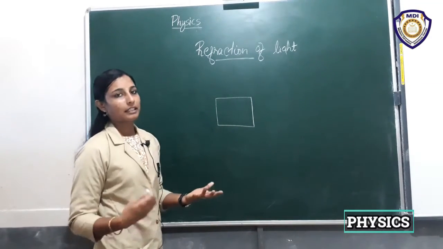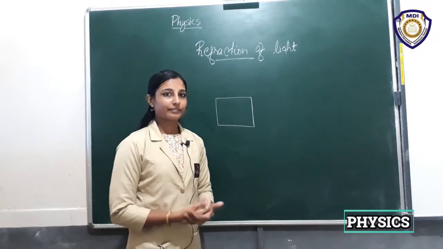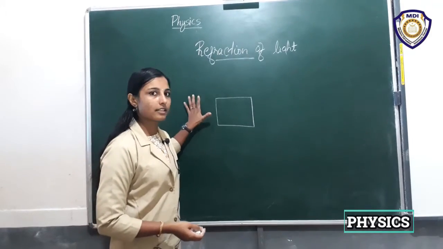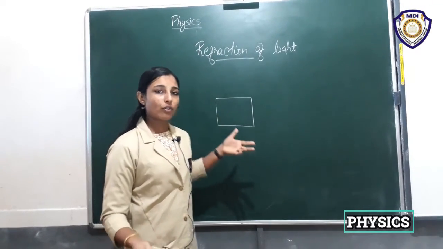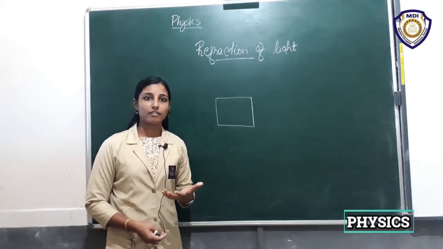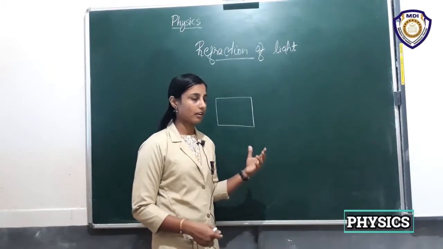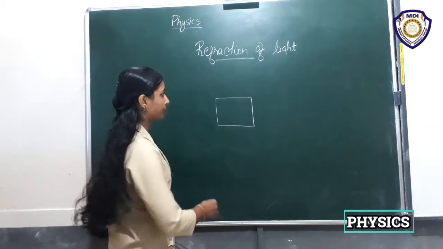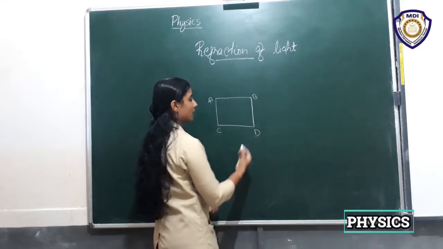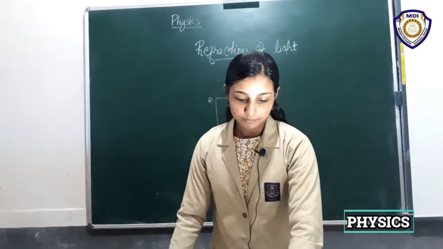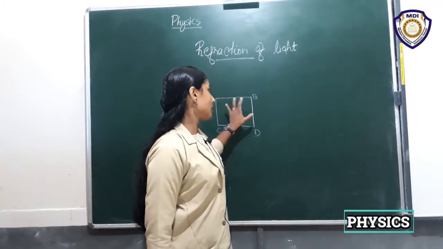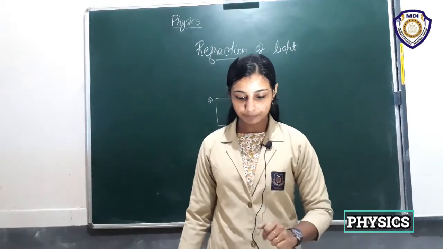There is no glass slab and no white paper or drawing board here, so I can use this. If you have these things, you can do this activity and experience what refraction is and how it happens, right? So we can discuss how it happens. Suppose this is A, B, C, D, right? And draw the outline of the slab with a pencil. So we have already drawn the outline of the glass slab.